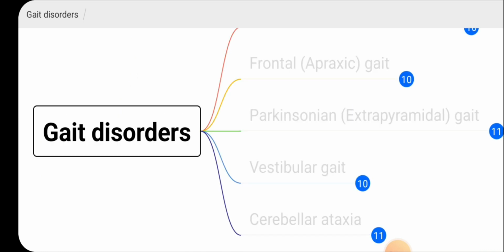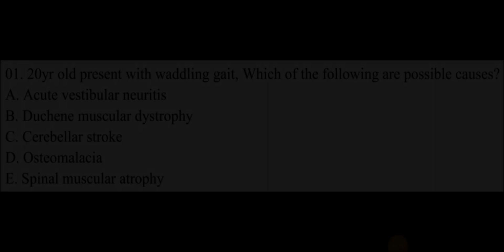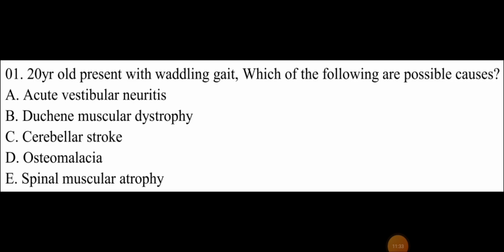Now we have discussed 5 types of gait in this video. Now let's again look at the previous question and try to answer. Now in this question, you have to select the causes for waddling gait. If you can remember, I mentioned 5 causes for waddling gait: myopathies, muscular dystrophies, sarcopenia or osteopenia, myasthenia gravis, and spinal muscular atrophy.